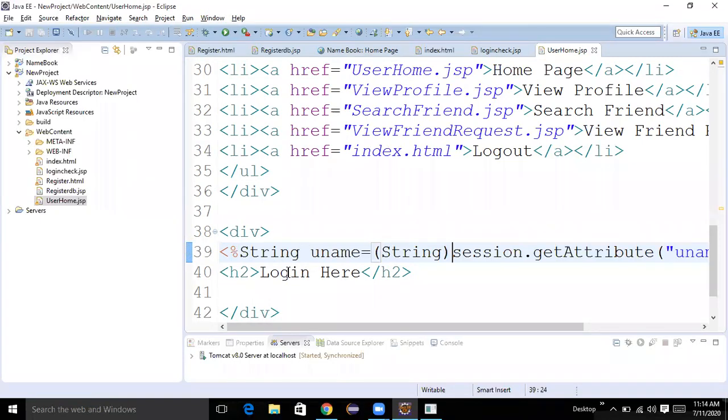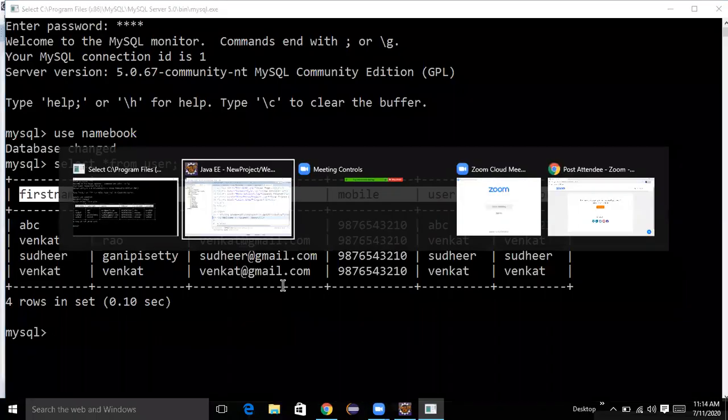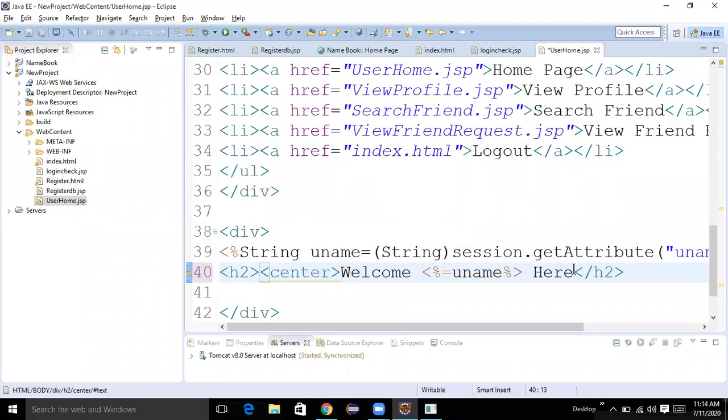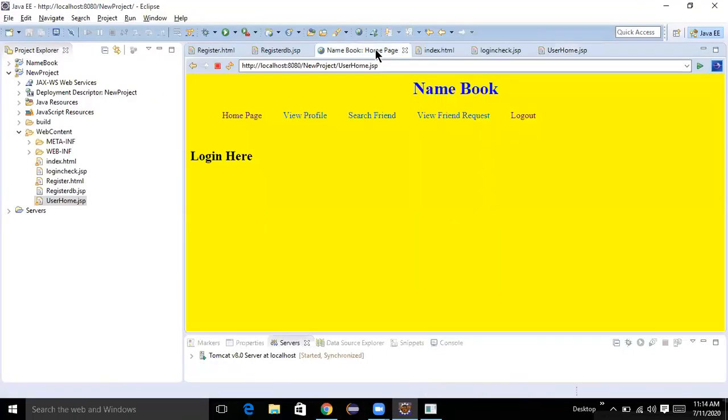So here I want to display welcome. Which person was logged in? uname. Then it will display the value here. Right now it is unable to display. Why? Because we have not yet set it up to now.